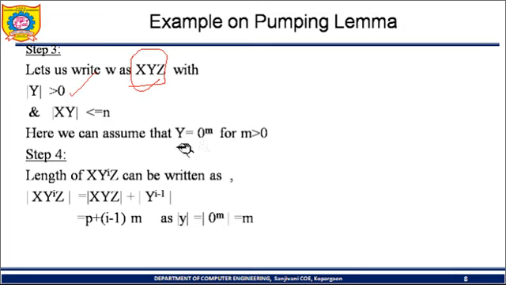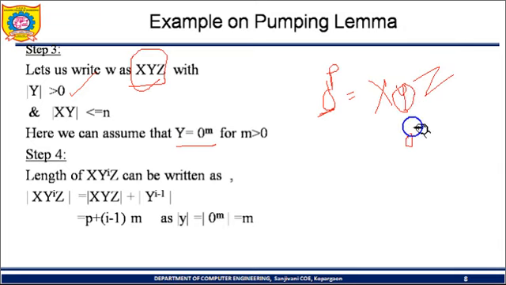Here we can assume that y is equal to 0 raised to m. So the total string is 0 raised to p. Out of 0 raised to p, we are going to divide that 0 raised to p into x, y and z parts, where y is some part of 0 raised to p. If the total 0 raised to 7 has length 7, and out of 7, let us say 2 is the length of y, then it will be 0 raised to 2.